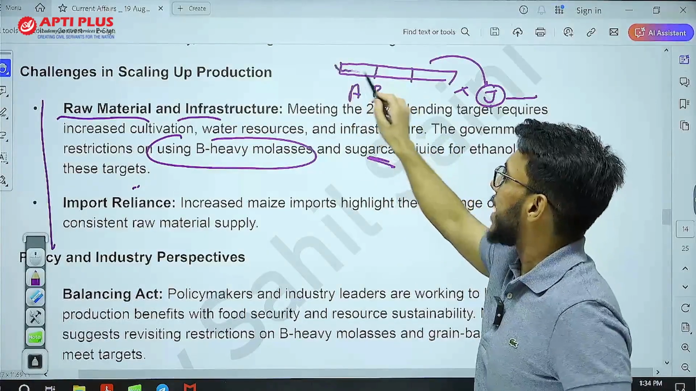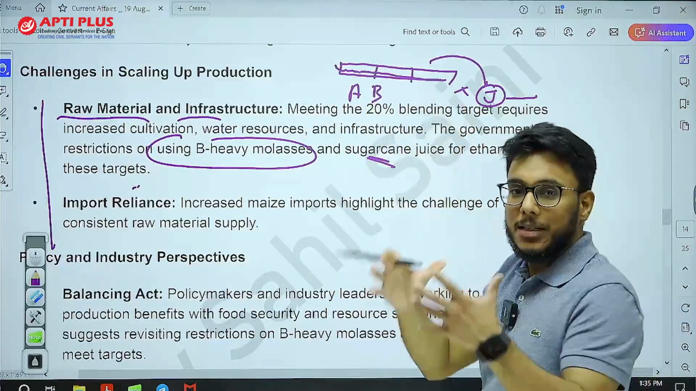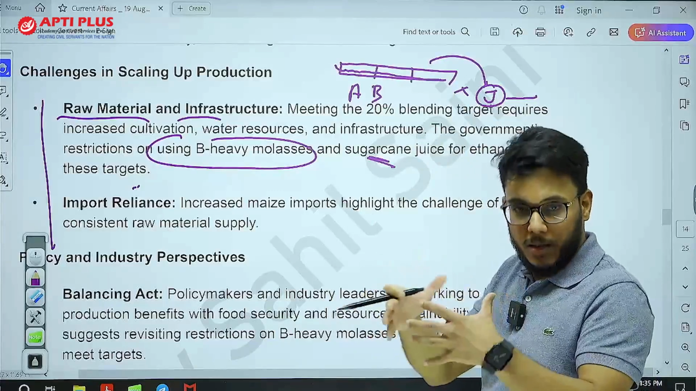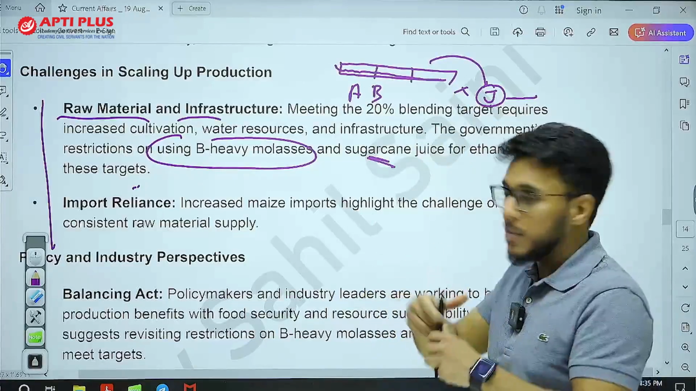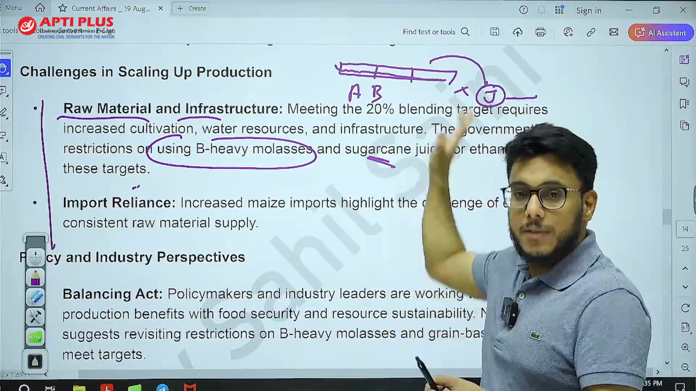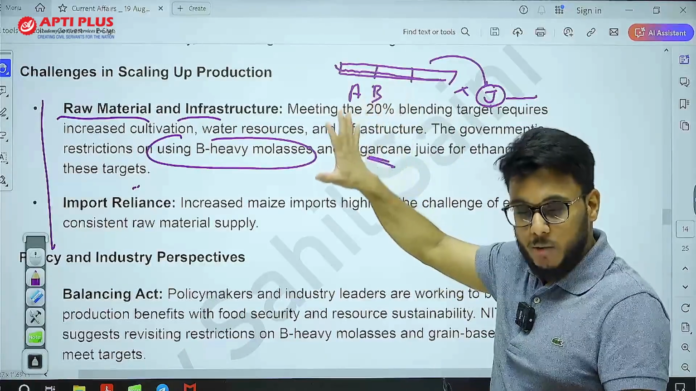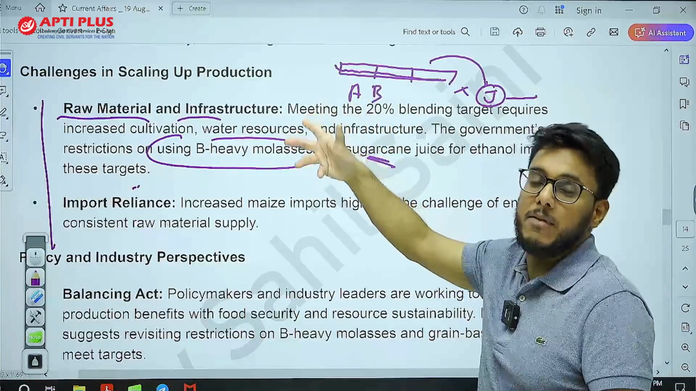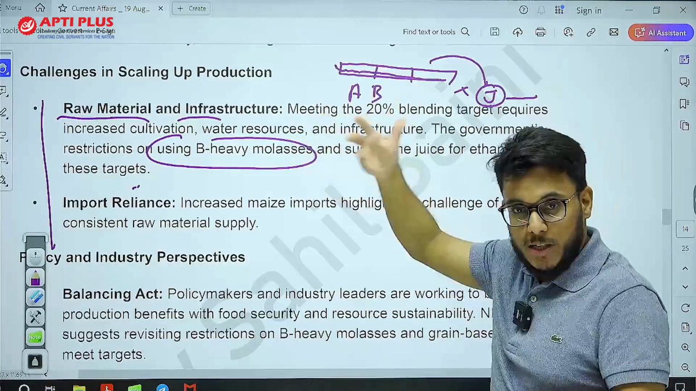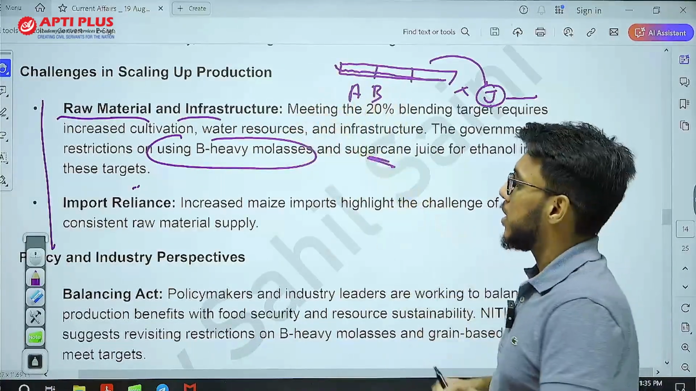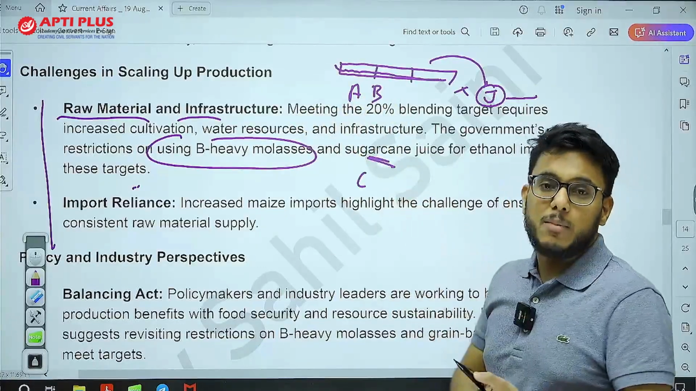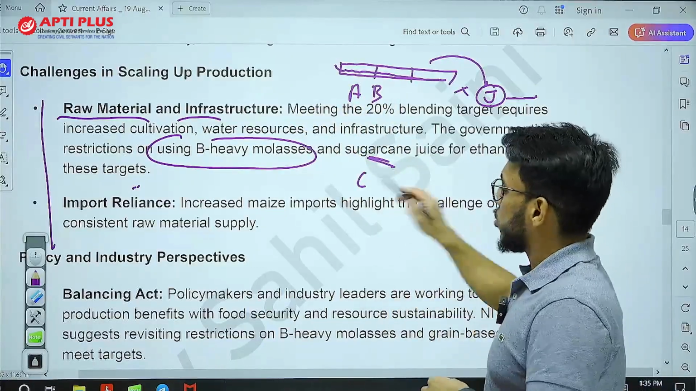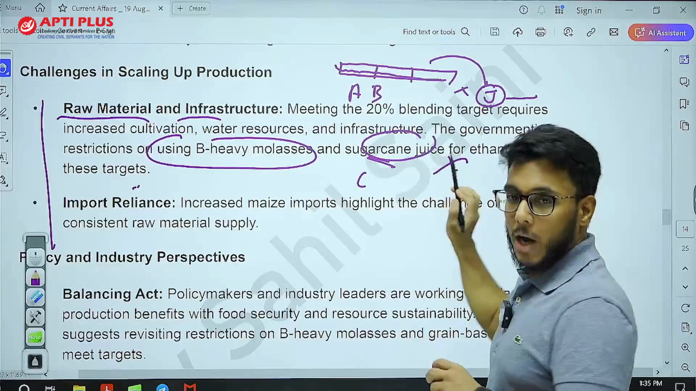Once I have retrieved the juice from the sugar cane, the leftover waste that is there is molasses. If that molasses is processed once, it is A heavy molasses. If it is processed twice, it becomes B heavy molasses. Then if it is processed more, you'll get C heavy molasses. So C heavy molasses can be used for ethanol.